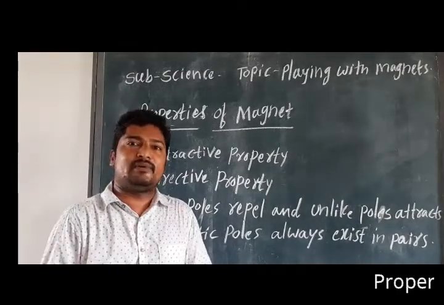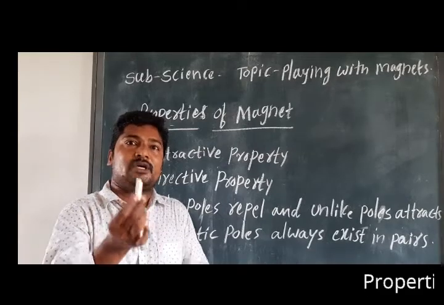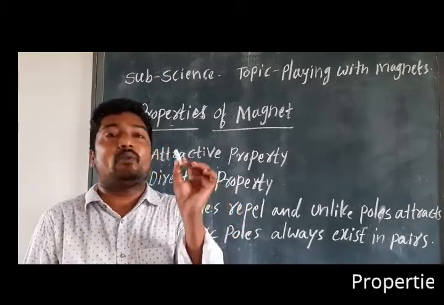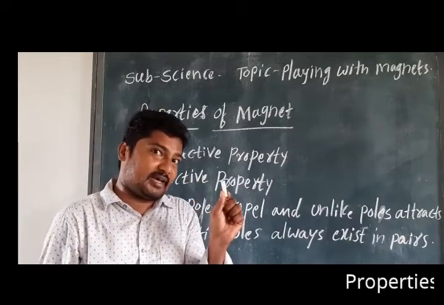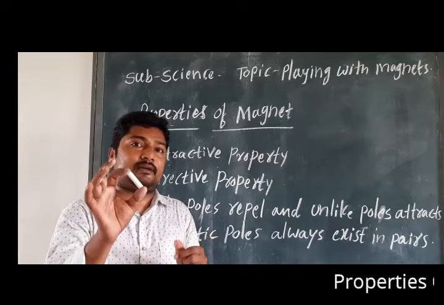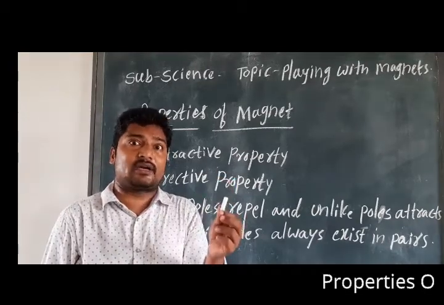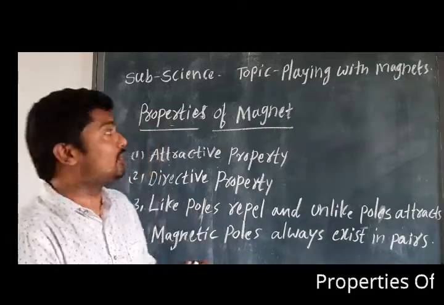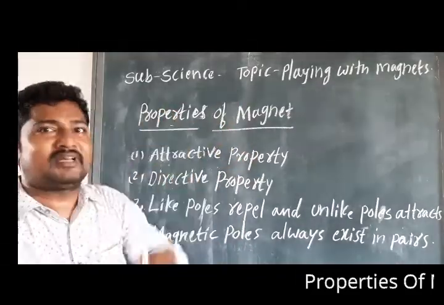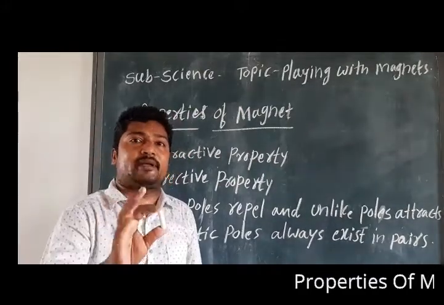For example, when you see the properties of this chalk piece, it is white in color and cylindrical in shape. And it can write on the board, whether the green board or black board. This is the chalk piece's property.